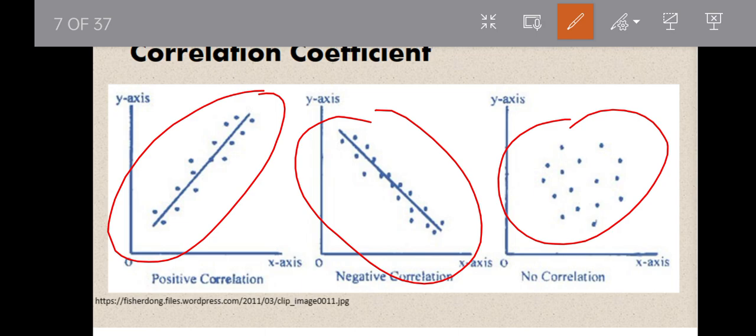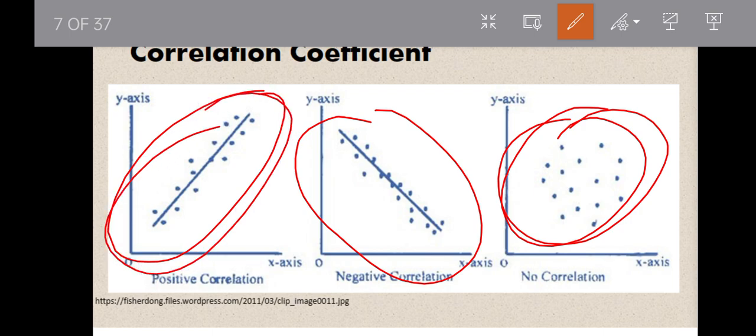So, kapag yung R value natin is 0, no relationship siya, scatter yung data natin sa pag-graph. And then, kapag +1 naman, positive relationship, meron silang perfect positive linear relationship. And then, kapag -1 naman yung R value natin, they have perfect negative linear relationship.